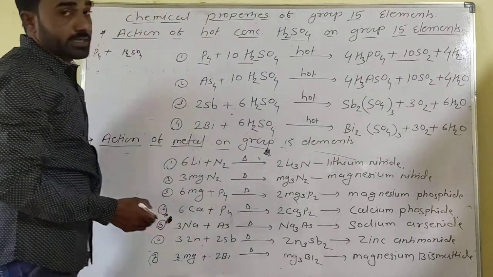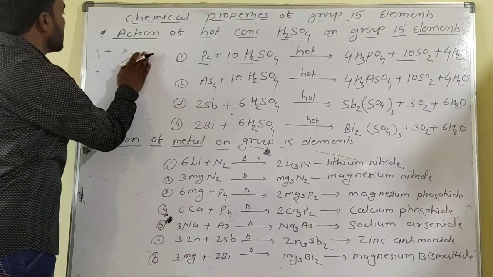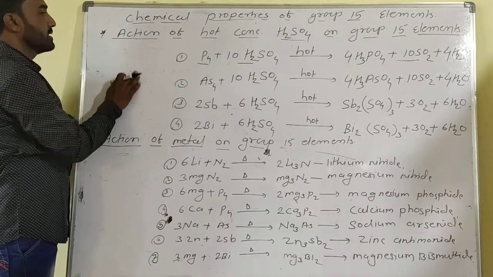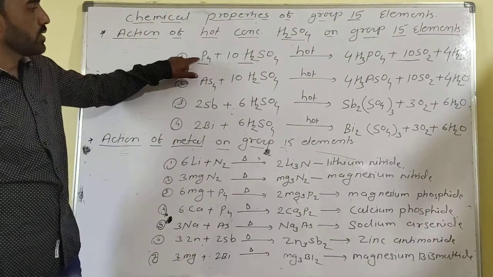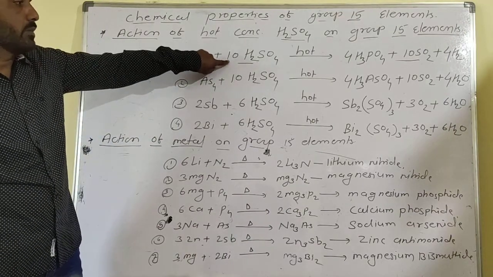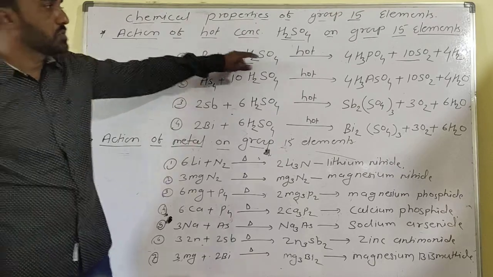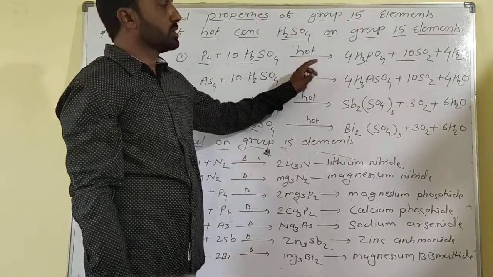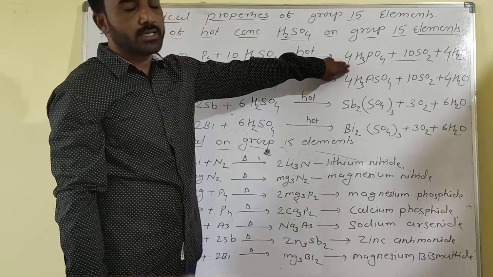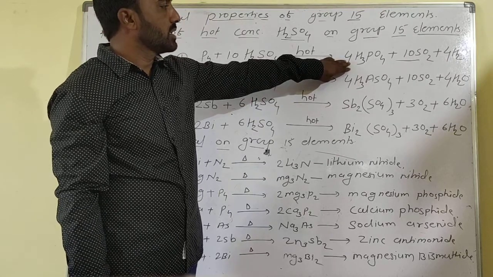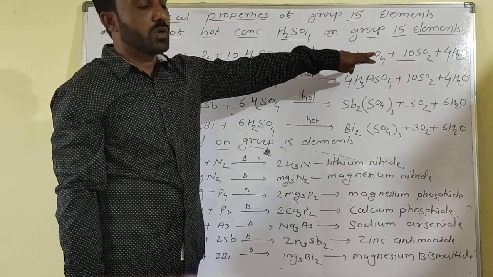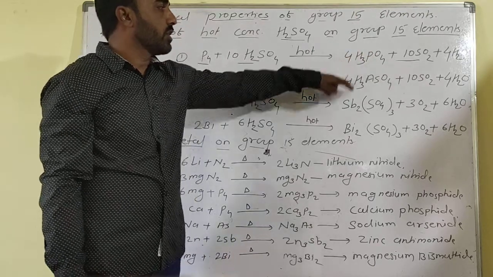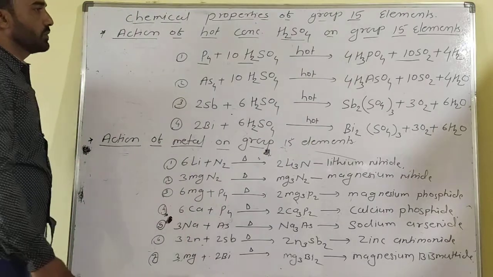So P4, the tetraatomic phosphorus, reacts with 10 molecules of sulfuric acid under hot conditions to convert into phosphoric acid, H3PO4, plus 10 SO2 and 4 H2O.